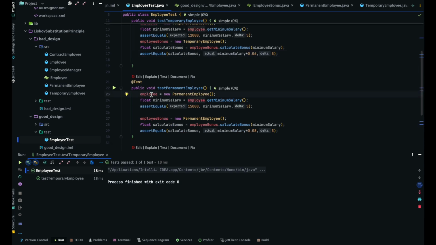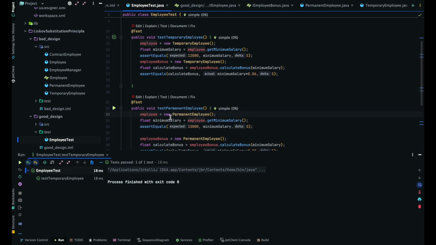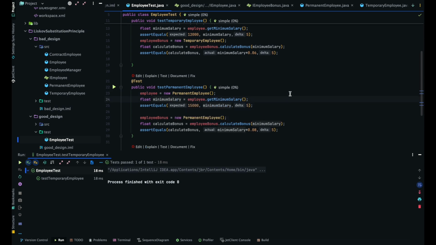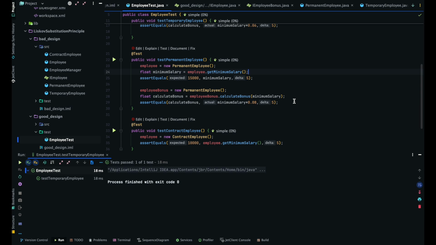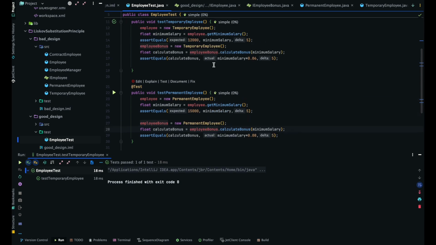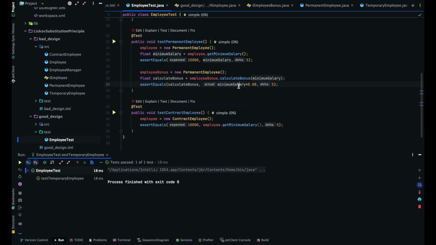But now here if you see the same IEmployee, I have just replaced it with the permanent employee. The functionality is the same. It will calculate the minimum salary but with a different value, but it's not a problem with the different value, but the implementation should be the same. It should act as a correctness basically. Employee bonus, we just replace with the permanent employee here, and now you see with that permanent employee object we are able to call the employee bonus. It means if we are calling these two methods, and we can just replace with the object, it will perfectly work. There's nothing going to break.